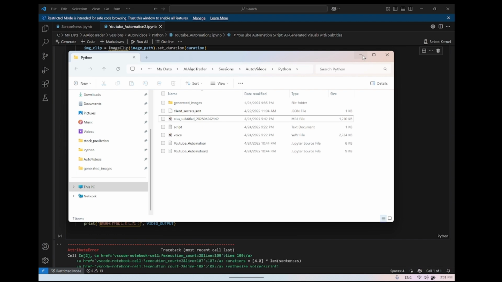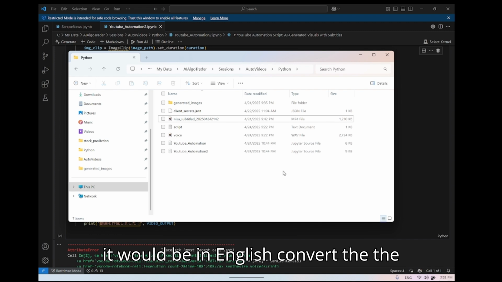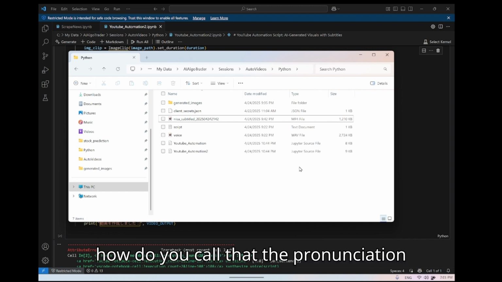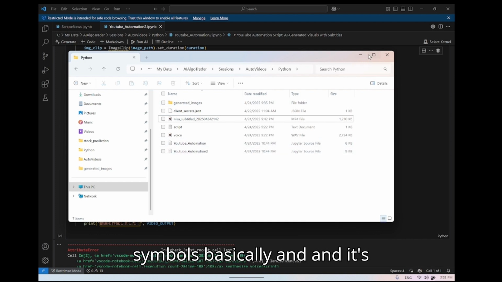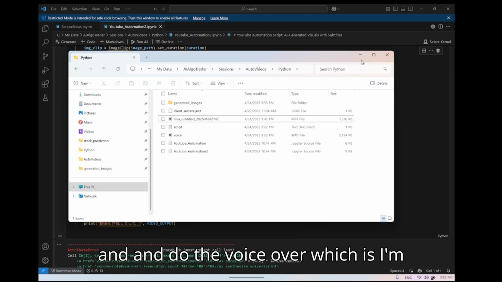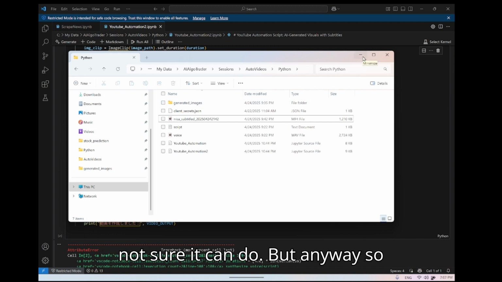So ask ChatGPT, for instance, to convert the alphabet, if it were in English, into pure sound symbols, like how do we call that? The pronunciation symbols, basically, and expect that the AI can then read these pronunciation symbols and do the voiceover, which I'm not sure I can do.